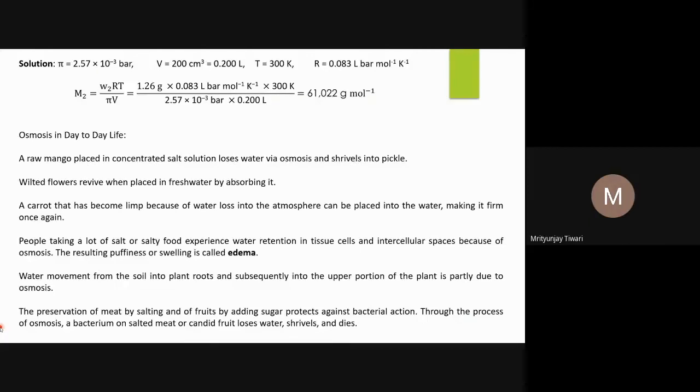And so eventually the weight of the person will increase, the puffiness or swelling will happen, and this puffiness and swelling of the body is called edema. This is the disease that we consider edema, the condition.